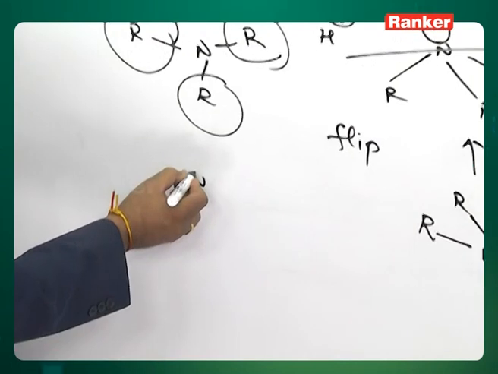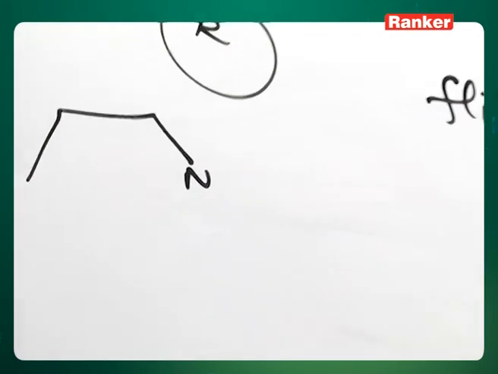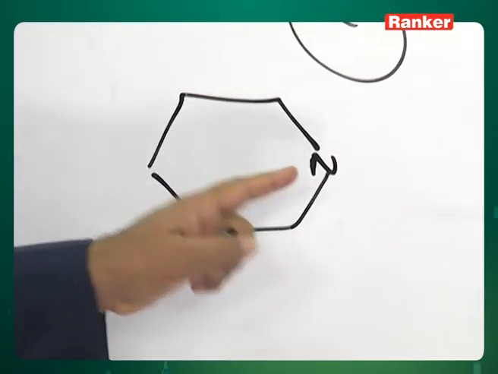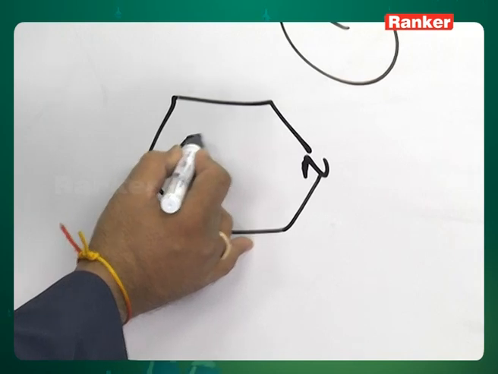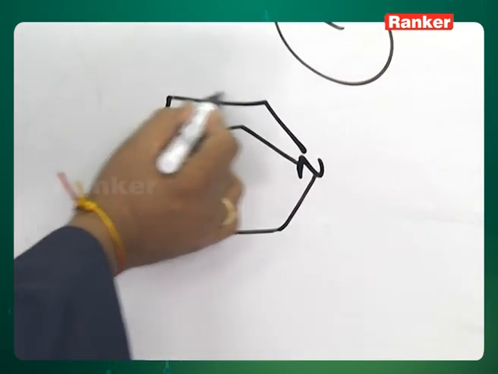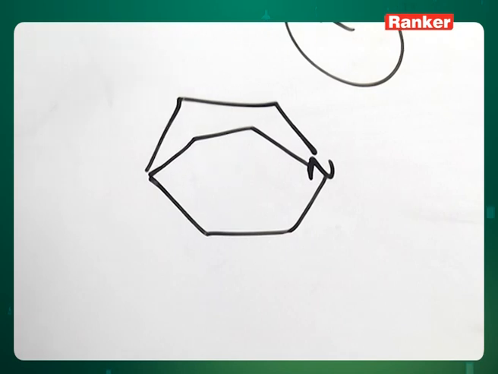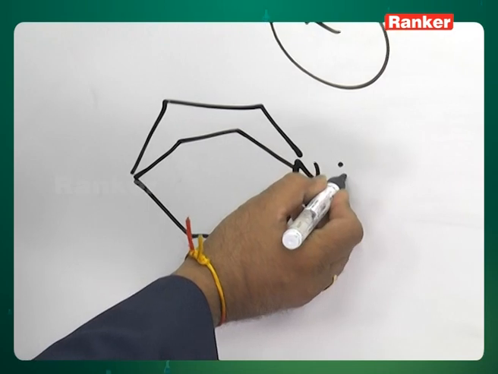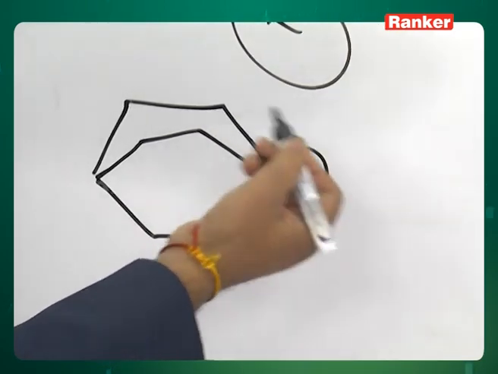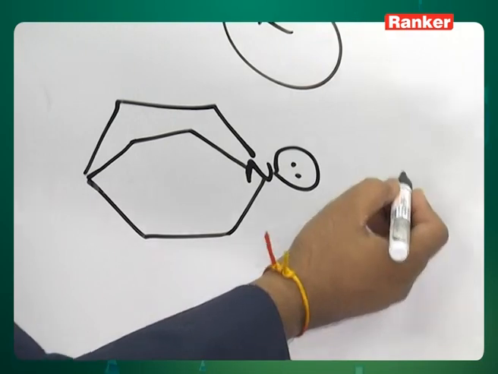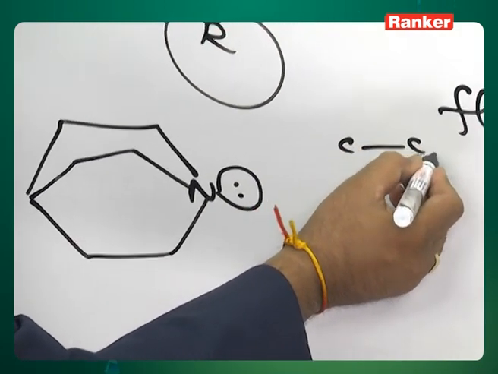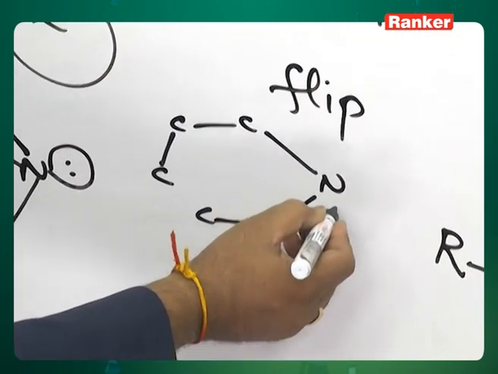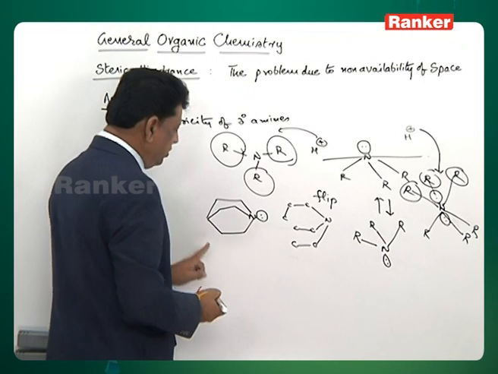Let us take one nitrogen attached to a cyclo compound. Right now it is a 2 degree, it is actually called an imine, but it is attached with one more group like this. All these carbons are there. It is a bicyclo compound, and at one of the corners nitrogen is there. Now, there is a lone pair. This lone pair can donate to the proton. Compare this basicity versus another compound with a nitrogen containing a propyl group, an ethyl group and another ethyl group. Now compare these two.